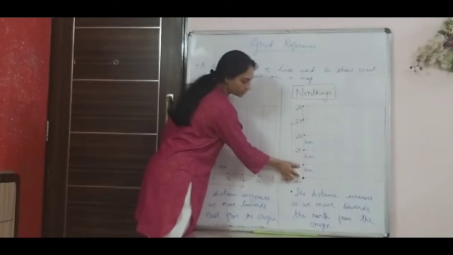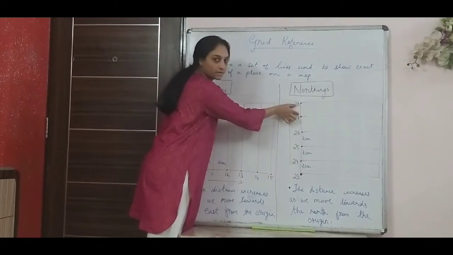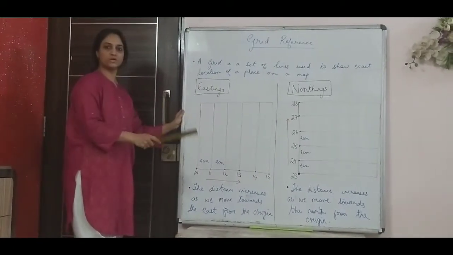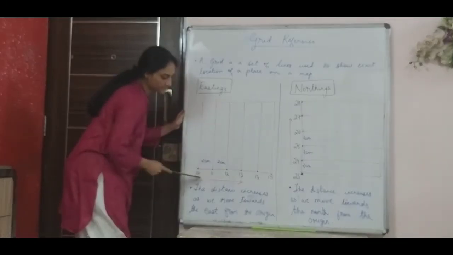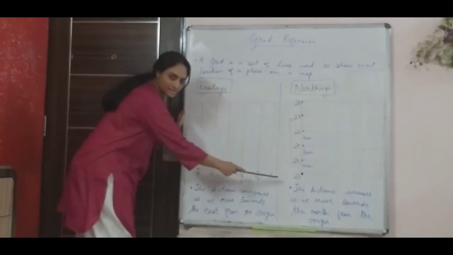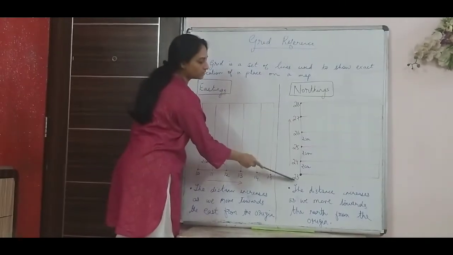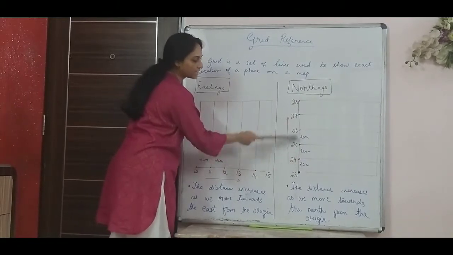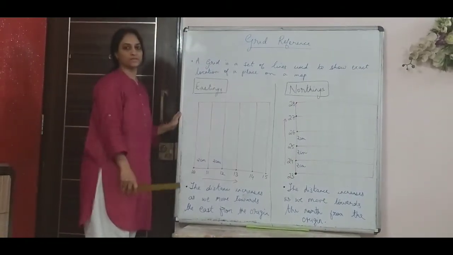Similarly, the distance between two northings is always 2 centimeter, which is 1 kilometer. So most important in northing and easting is, just remember the digits that lie on the x-axis are your eastings, and the digits that lie on the y-axis, when you compare it with a graph, are your northings. So these are eastings and northings.